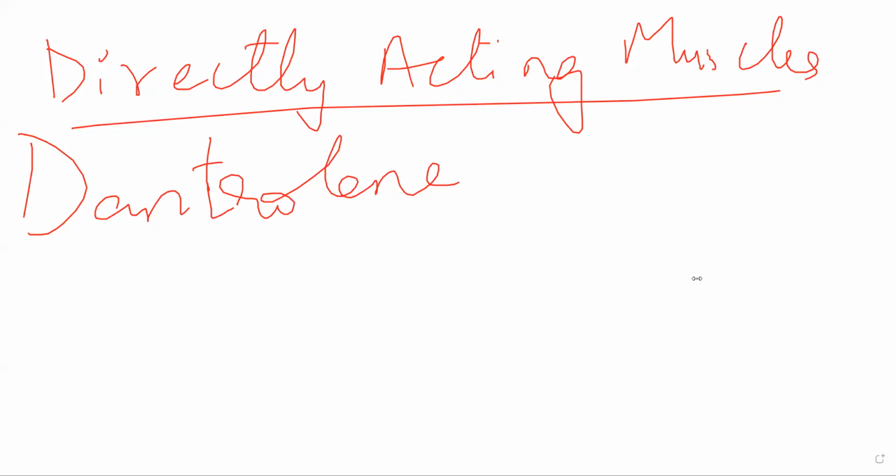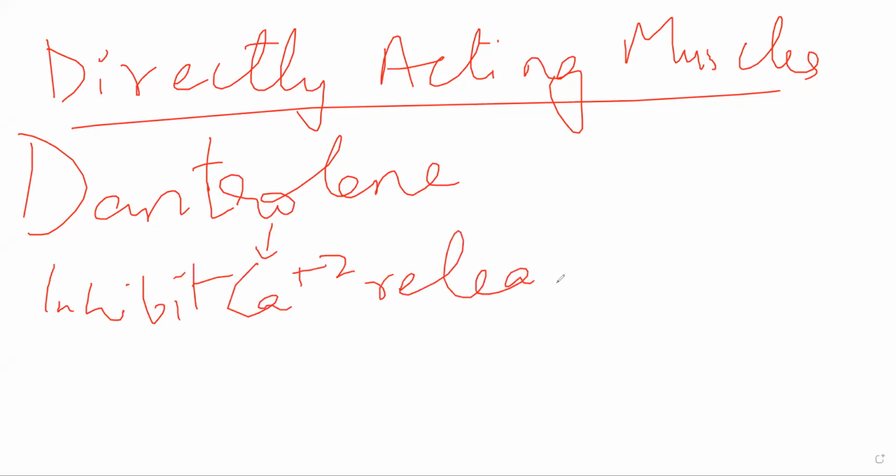I'm not going into the details of all the processes, but that is how generally muscles will contract, specifically skeletal muscles. In this scenario, once you give dantrolene, it will enter inside the cell. It will inhibit calcium release, once again, from the sarcoplasmic reticulum. ठीक है, या SR reticulum भी बोलते हैं उसको.